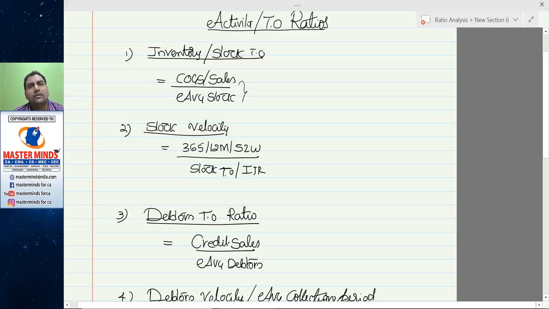If stock is accumulating, it means nobody is ready to buy, that's why the producer's stock has been lying in the warehouse. Hence, to know the movement of stock, first we have to compute stock turnover ratio and stock velocity. These should be compared with the industry standard to know whether it is a fast moving one or slow moving one.